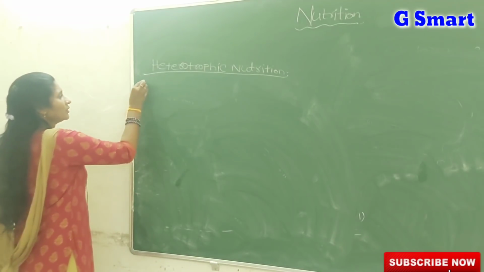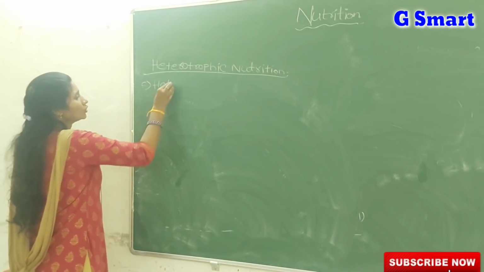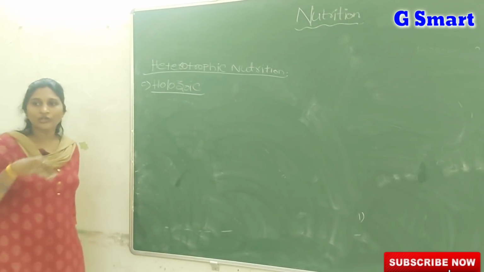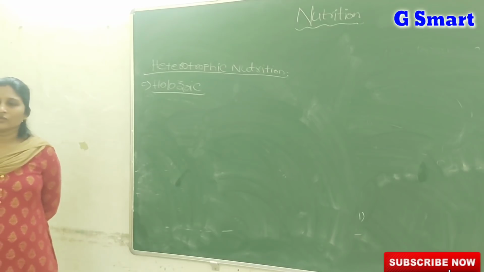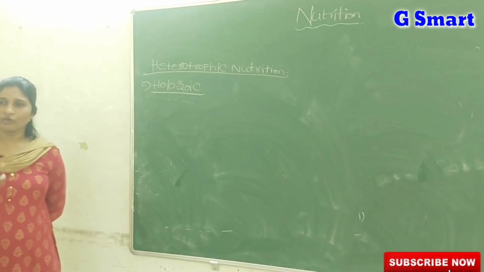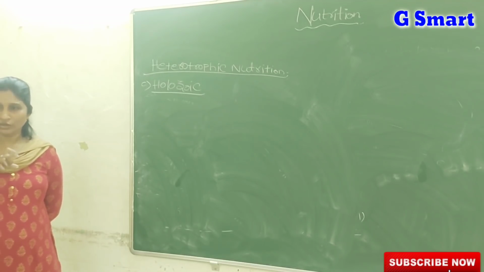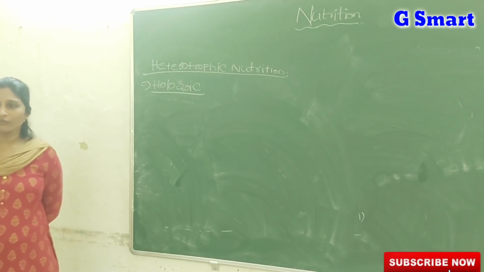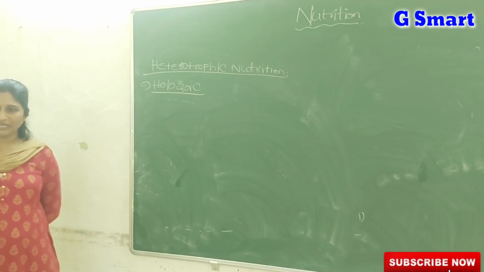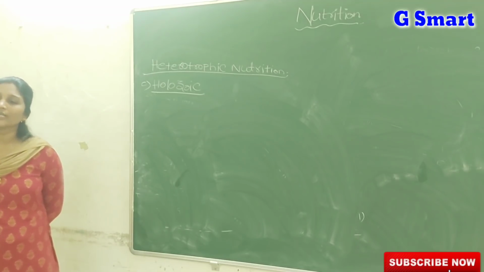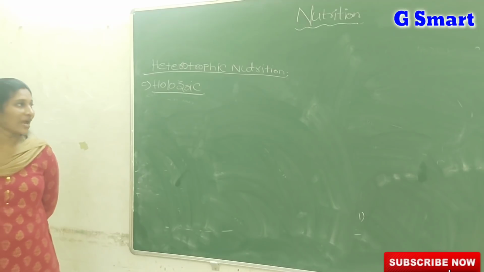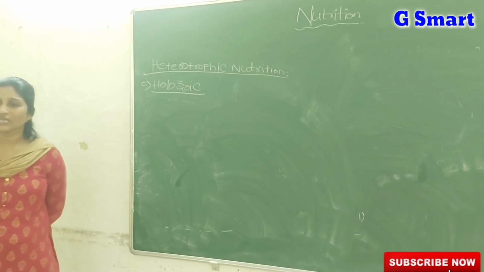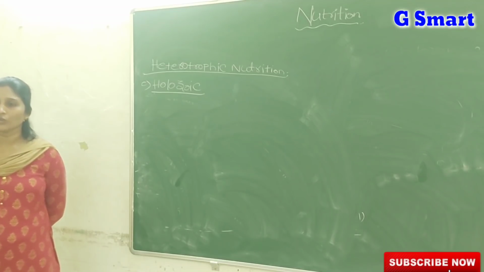So saprophytic, parasitic, and the third we call holozoic nutrition. Just simply close your eyes and remember how you take food. Whether you eat pizza, burger, food, or water, you simply ingest it into your mouth. The organisms which take the whole food material and break it down inside their bodies, such organisms we call holozoics, and such nutrition we call holozoic nutrition.